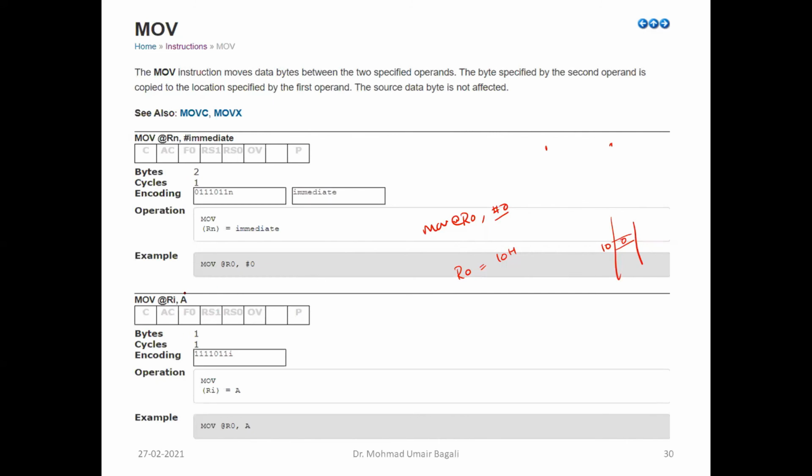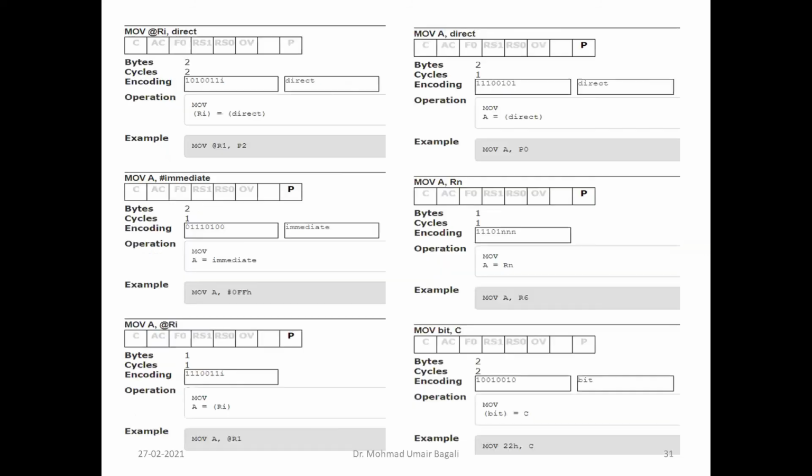Similarly, you can copy the accumulator content into the memory location whose address is pointed by the pointer register. So the accumulator is copied where? To the memory location whose address is pointed by Ri. Ri can be R0 or R1.